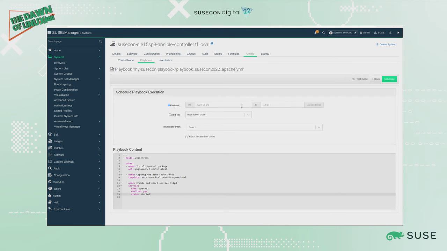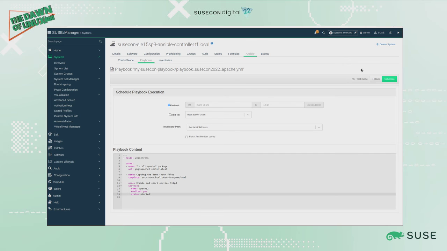So as usual for a SUSE Manager action, we can select when, or we can make this action part of an action chain. And then as a mandatory field, we have to set the inventory which we want to use for running this particular playbook. In this case it is this one, and we have the option of flushing the Ansible fact cache in case that this is necessary for running the particular playbook. Okay, so let's schedule this action now.